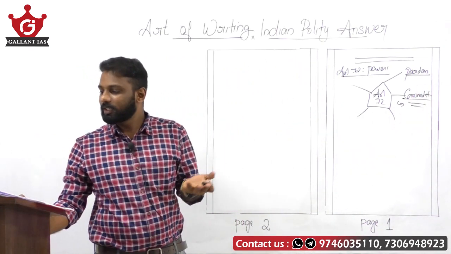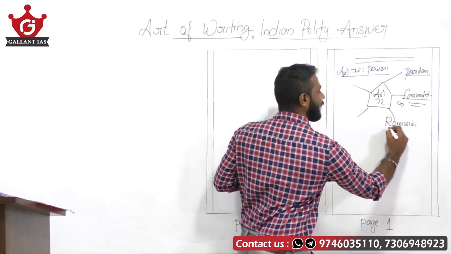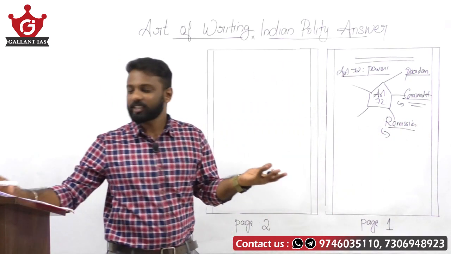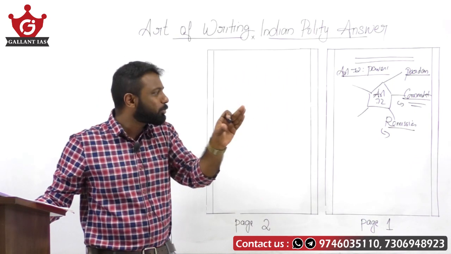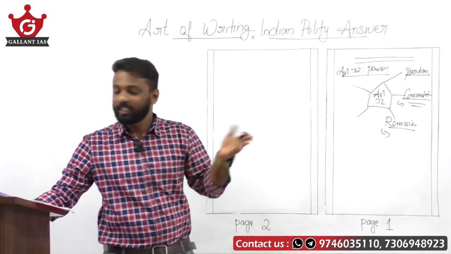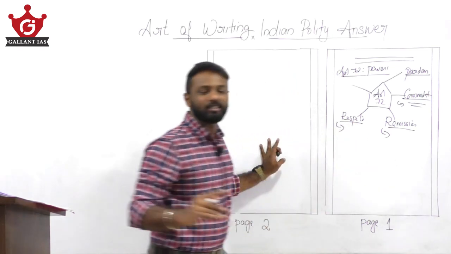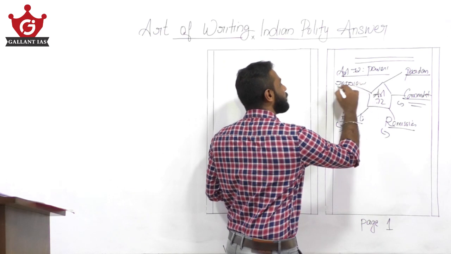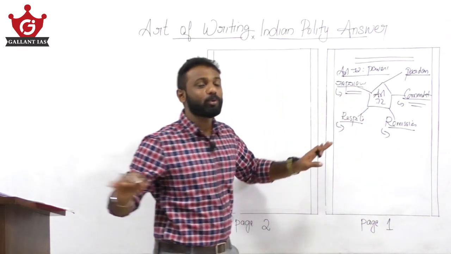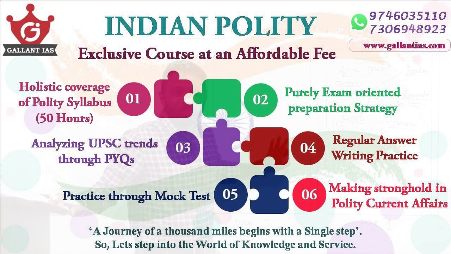And what's the other power? Remission. Write here remission, underline. Then write what remission is: reducing the amount of sentence without changing its character. So in few words, give that definition. Then you write respite. Write what respite is. And then you write reprieve. In this manner, if you present your answer in a diagrammatic form, the answer looks more attractive. Fine. And you can limit your words as well.